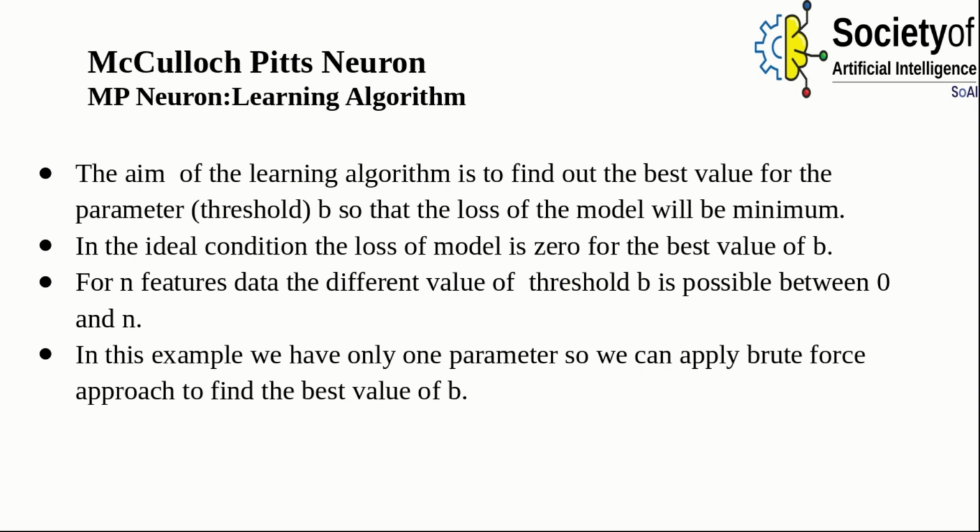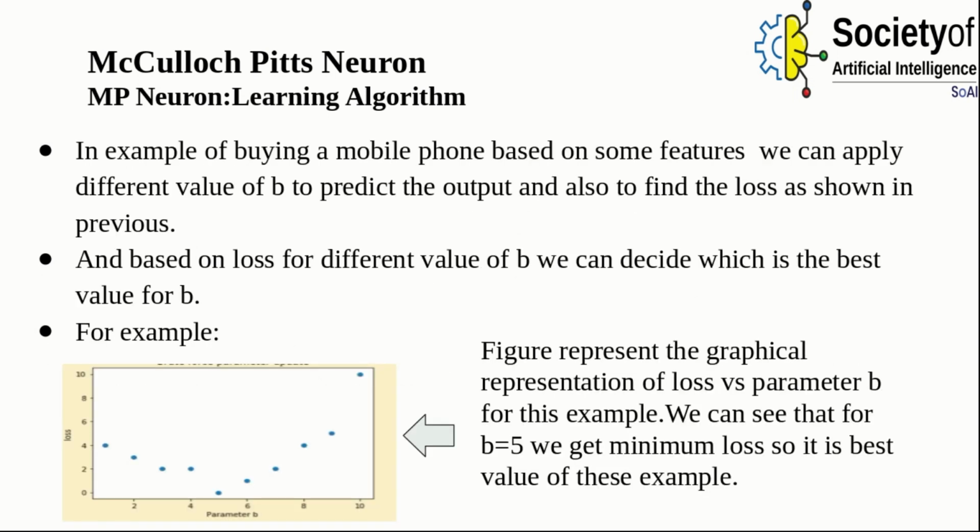For n features data, different values of the threshold b are possible between 0 and n. In this example, we have only one parameter, so we can apply a brute force approach to find the best value of b. In the earlier example of buying a mobile phone based on some features, we can apply different values of b to predict the output and also find the loss as shown previously.